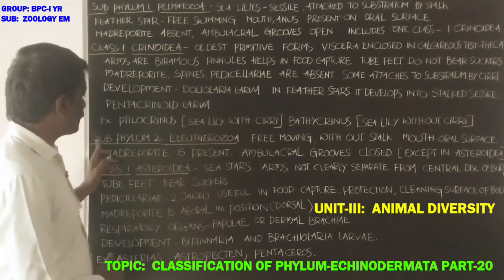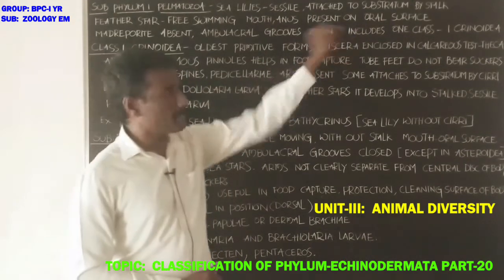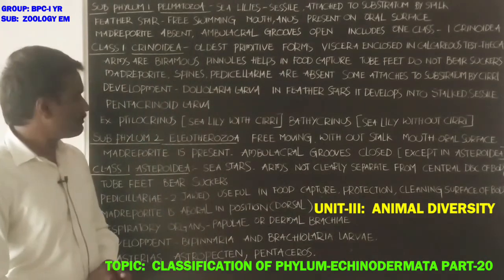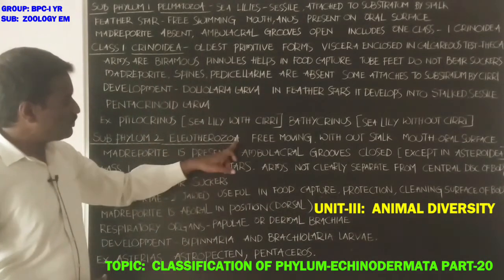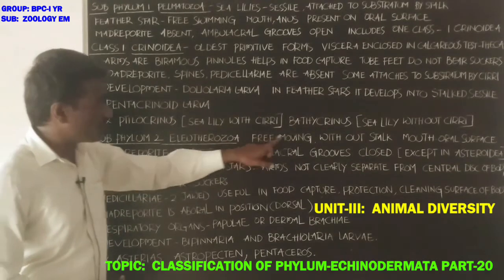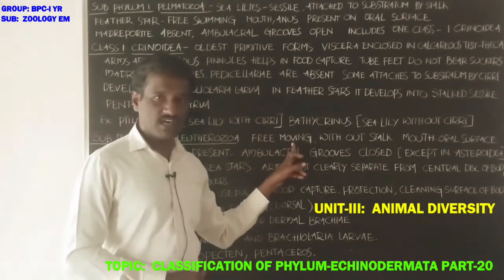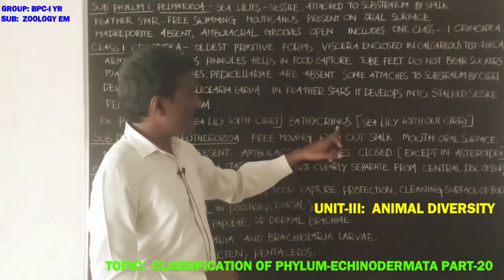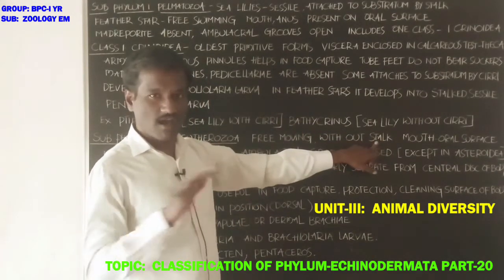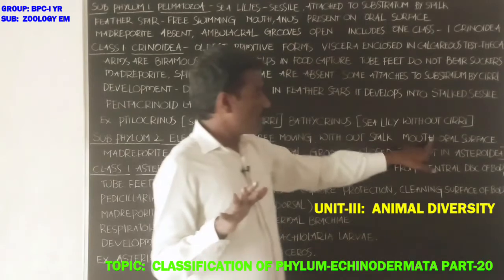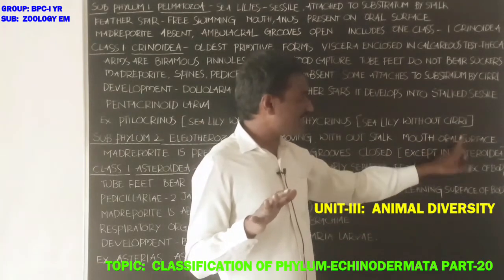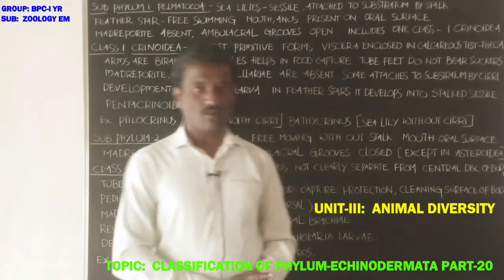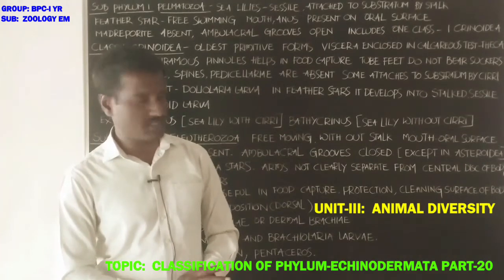Next, subphylum 2, Eleutherozoa. Eleutherozoa includes free-moving animals. These animals move freely in water, without a stalk. The stalk is absent. Next, the mouth is at the oral surface.